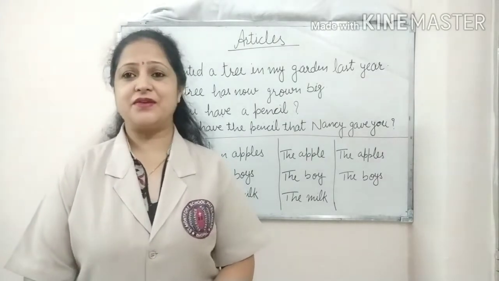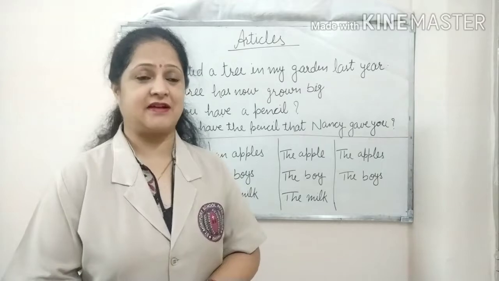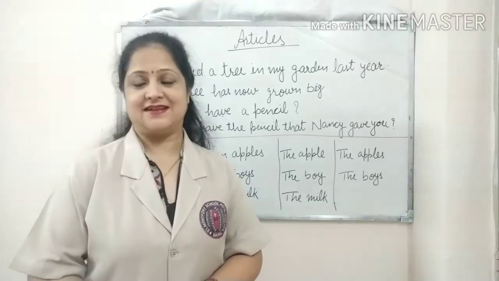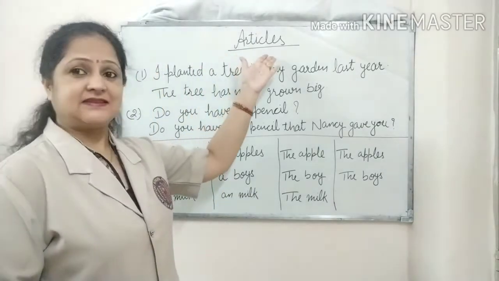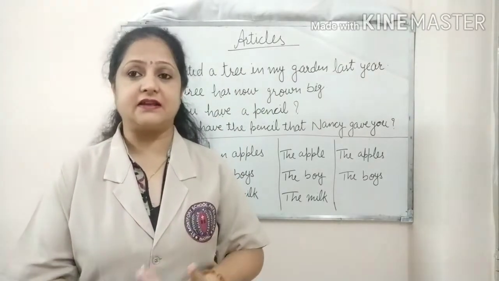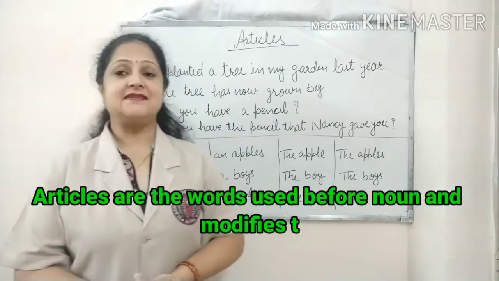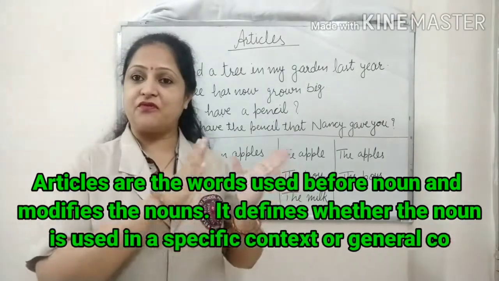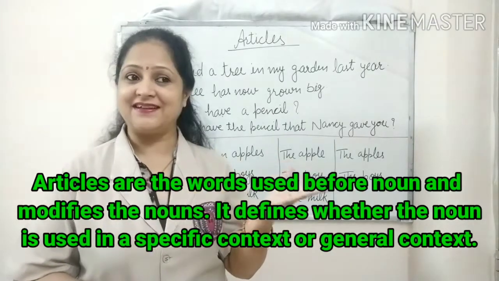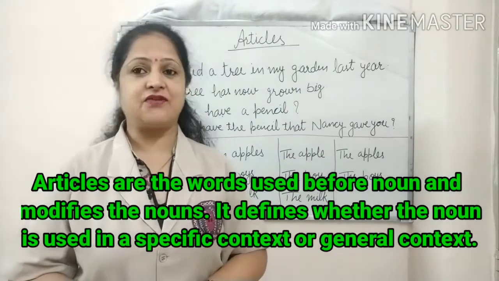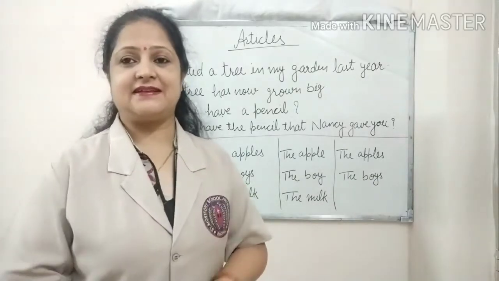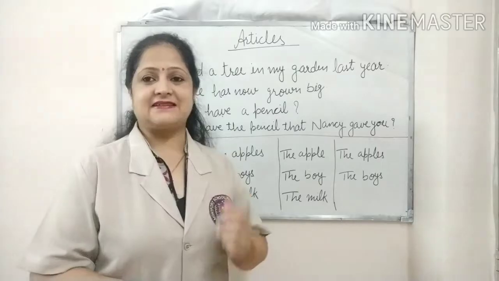So, today we are going to start with our next lesson of grammar, that is the 8th lesson of grammar, and the name of the lesson is articles. So, before starting the lesson, first of all, we should know what are articles. Articles are the words that are used before a noun and modify the nouns. It defines whether the noun is used in a specific context or a general context. So, to understand the definition of article, let's take some examples here.